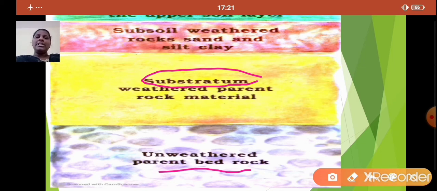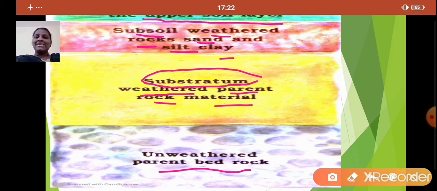Okay, so here it contains weathered parent rock material. Here weathering has taken place. Then above that we have subsoil weathered rocks, sand, silt and clay. And above that we have the upper soil layer. Is that clear, students? I hope you have understood this.